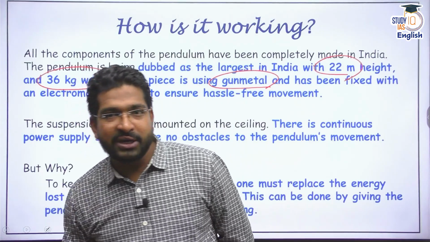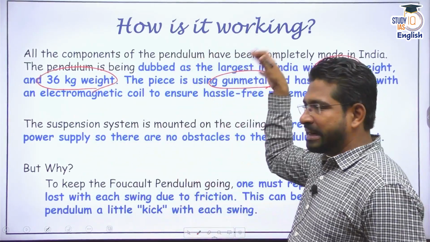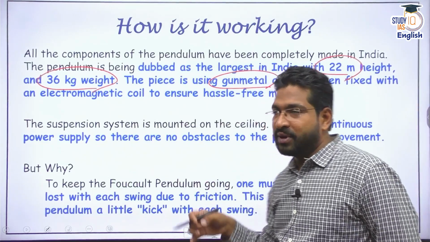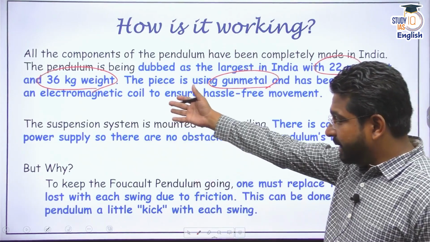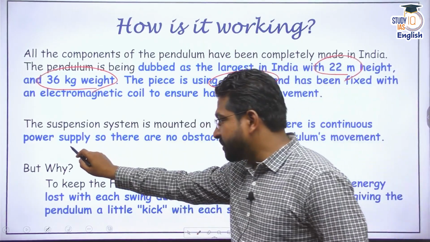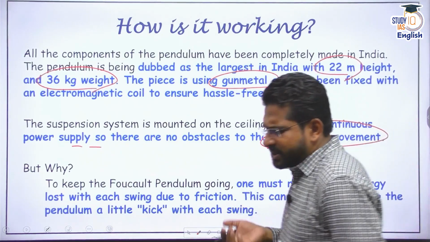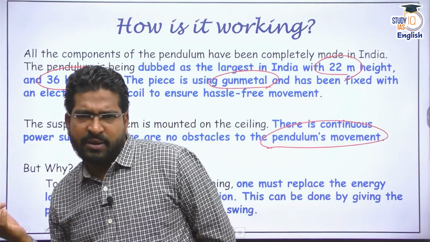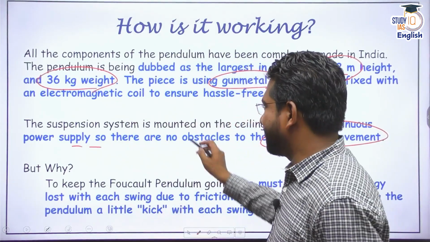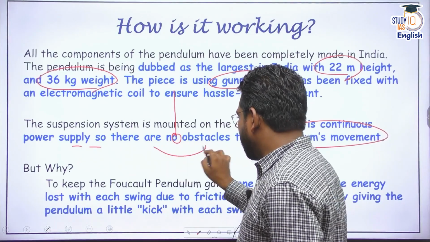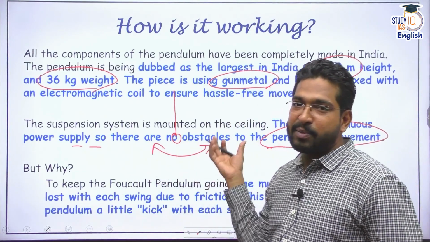Imagine Foucault, what he did in the 18th century, it was way larger, not in terms of weight per se, but at least the length of the string was long. It's 22 meters, 36 kg weight. And also remember, there are electromagnetic coils and continuous power supply which have been provided so that the pendulum doesn't stop. Now you do understand why this has been given, right? Because we all know, I told you, Newton's first law. If I start the pendulum, is it going to swing perpetually? No. Then it would become a perpetual machine.